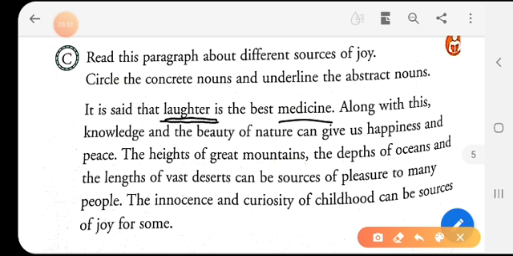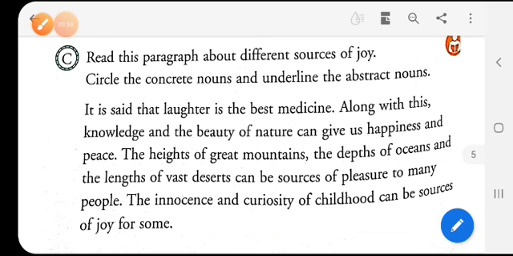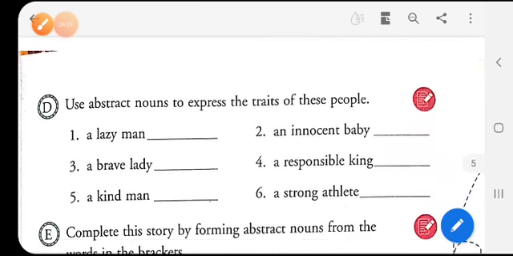Medicine can be seen, felt, and touched also. That means it is experienced by our 5 senses. So it is to be circled as it is a concrete noun. Now in this way we have to search all the concrete nouns and circle them and underline all the abstract nouns. Let's see what comes next.